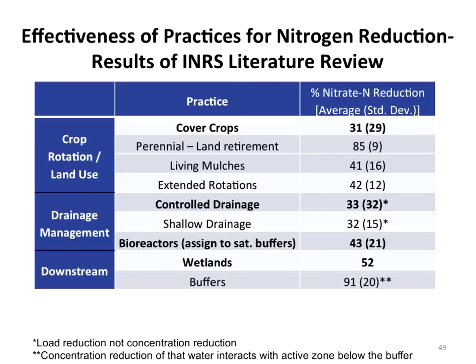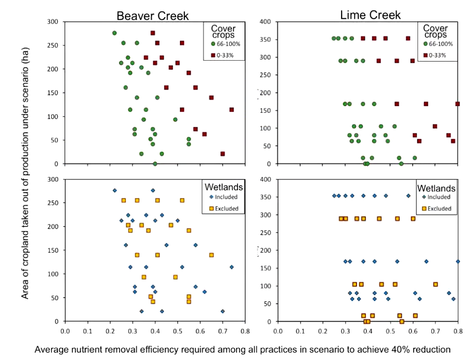Each row represents a field, and then columns represent the size of the field and the presence or absence of a particular practice either within that field or below it along the flow paths that come from that field. Okay? And then you can multiply out. So if you've got a bunch of fields that have practices within them and then two practices down below, you're going to need a lot less nutrient reduction averaged among those than if you've only got one practice for each field. Okay? And you calculate that out, average nutrient removal efficiency required among the practices for a whole set of